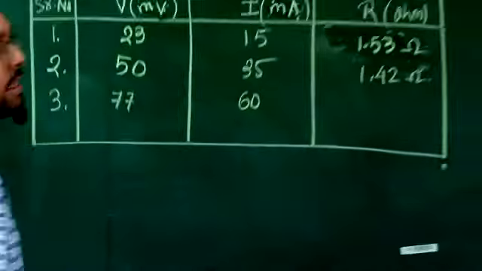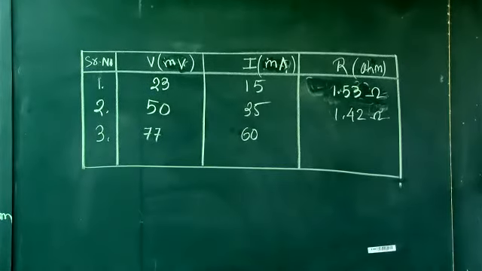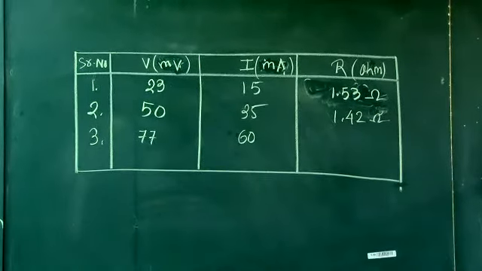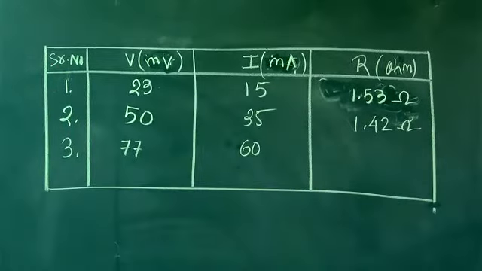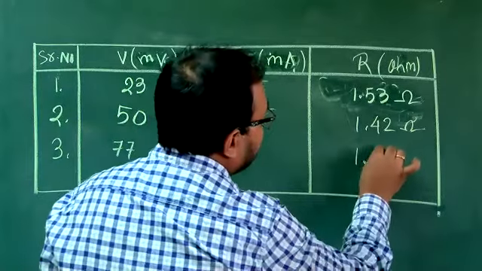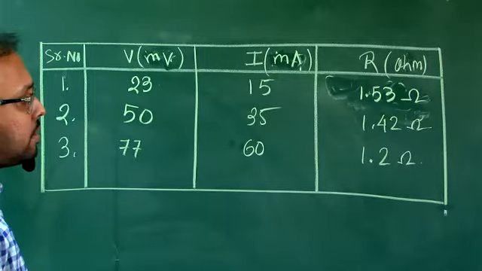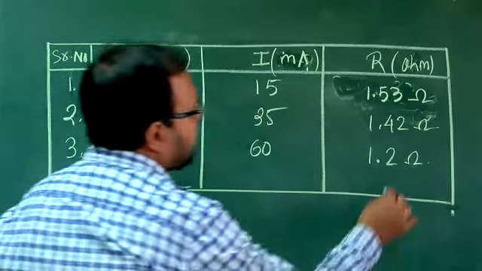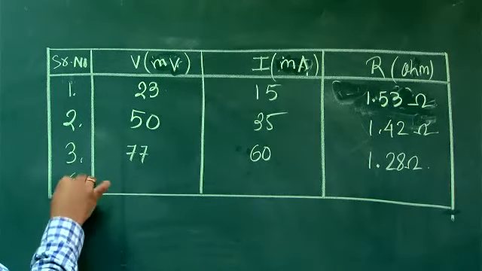Calculate and tell me the resistance. What is this value coming? 1.28. Yes, sir. Arindam, what is the reason for laughing?